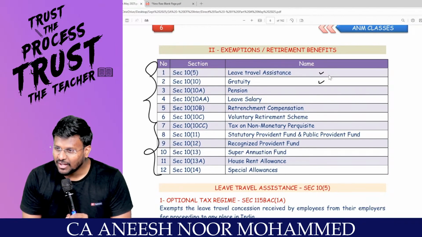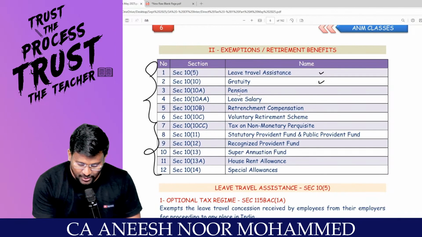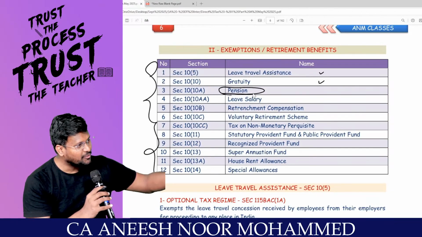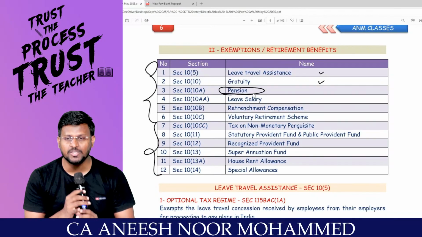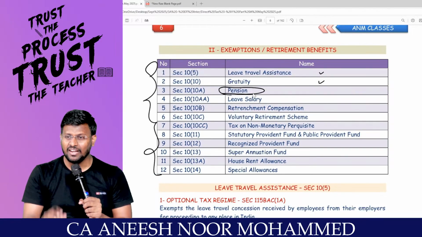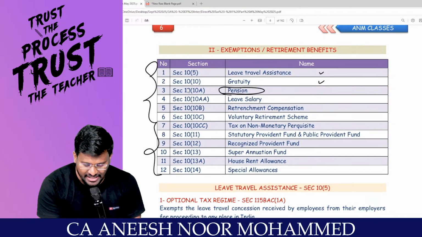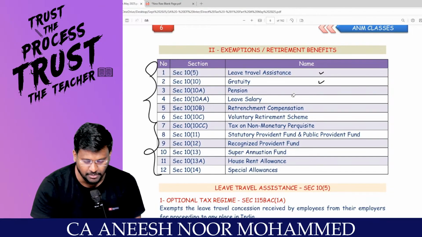Don't have tension. Try to get some pension. Are you really with me? After retirement, if you are getting something monthly, that is called pension. What the government is saying is that pension will not be fully taxable in the hands of the employee. It will be exempted under section 10(10A).